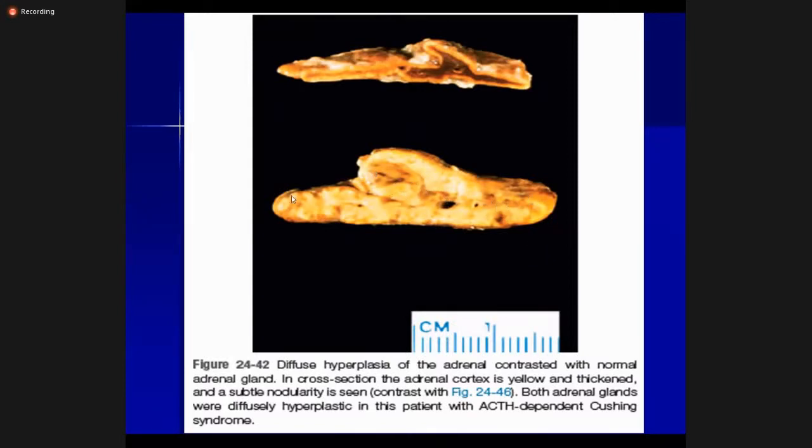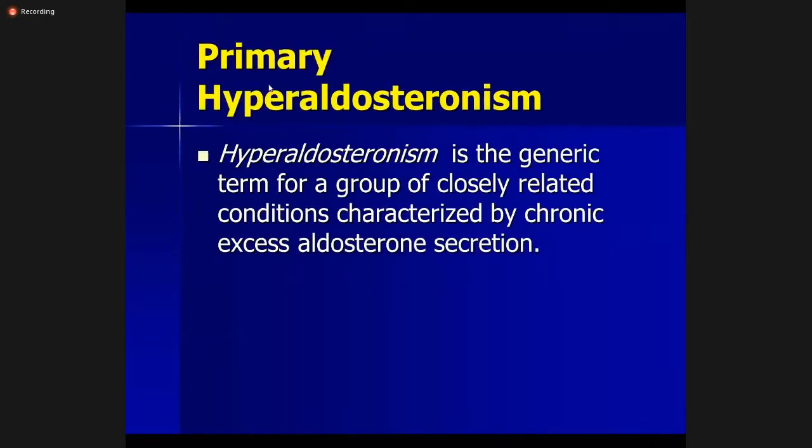So hyperplasia of the adrenal cortex usually results from excess ACTH, which can be due to pituitary adenoma, or a corticotropin releasing hormone tumor in the hypothalamus, or it can be due to ACTH peptides released from cancers or lung tumors. Then primary hyperaldosteronism.